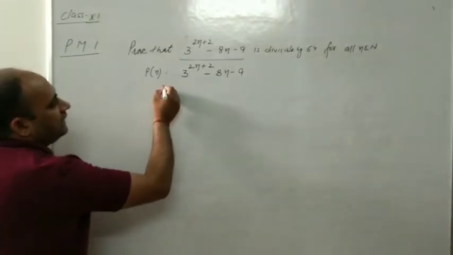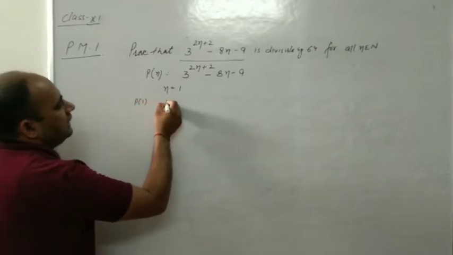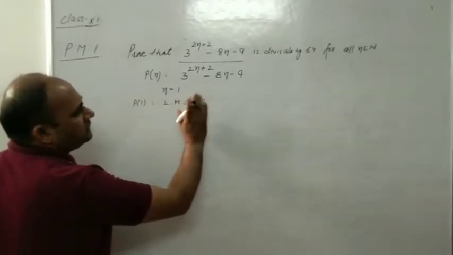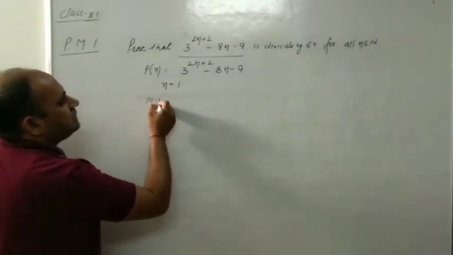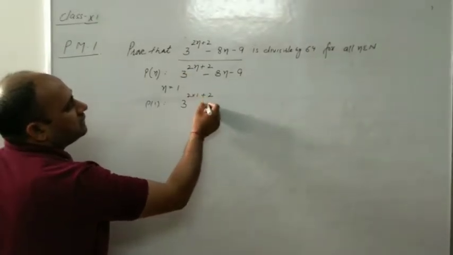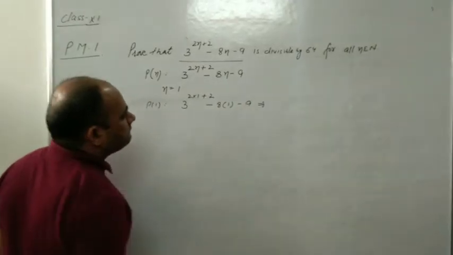First we take n is equal to 1. So our P1 is 3 raised to the power 2 into 1 plus 2, minus 8 into 1, minus 9.